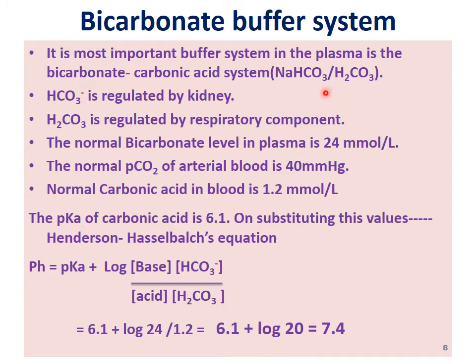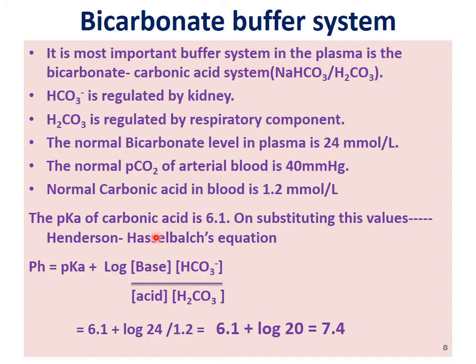Now the bicarbonate buffer system, we have seen it is regulated. Bicarbonate is always regulated by the kidney, whereas H2CO3 is always regulated by the respiratory component. The normal bicarbonate level is 24 millimole, that is between 22 to 26 millimole. The normal PCO2 of arterial blood is 40 mmHg, which is from 35 to 45. The normal carbonic acid in blood is 1.2 millimole per liter.